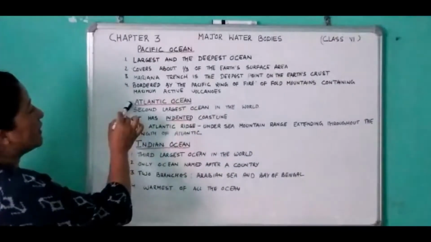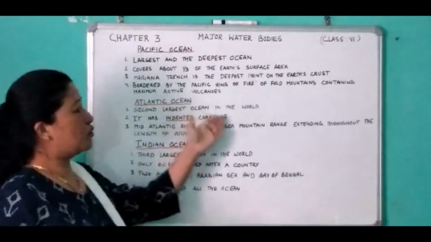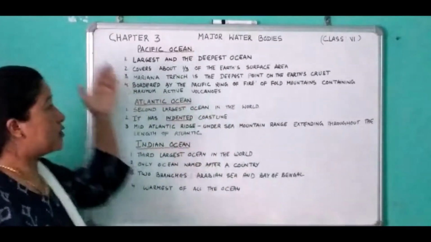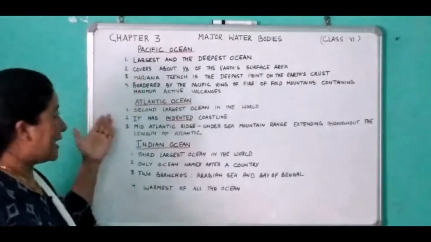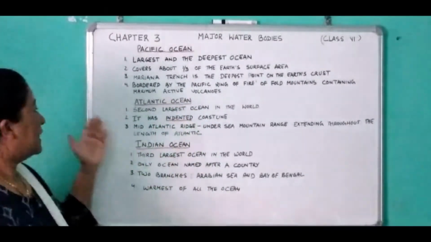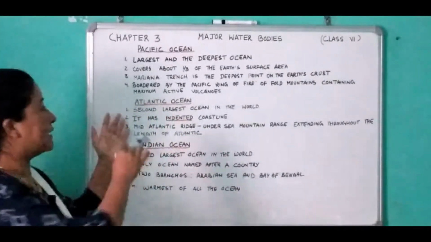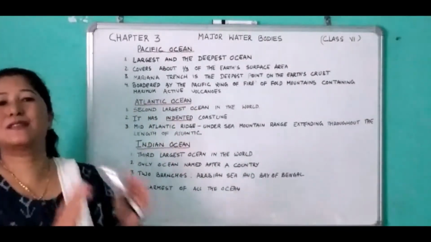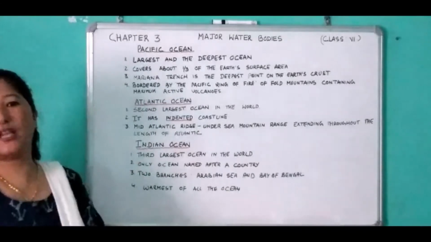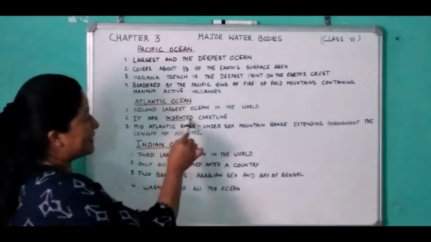Now let us see the Atlantic Ocean. So it is the second largest ocean in the world. As you know, first is the Pacific, second largest ocean in the world is the Atlantic Ocean. Point number 2, this particular Atlantic Ocean is half the size of the Pacific Ocean. Then number 2, it has an indented coastline.